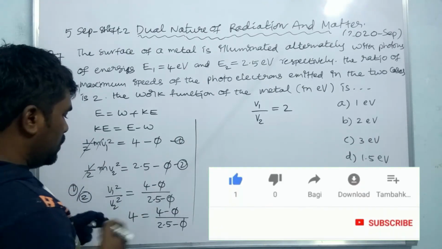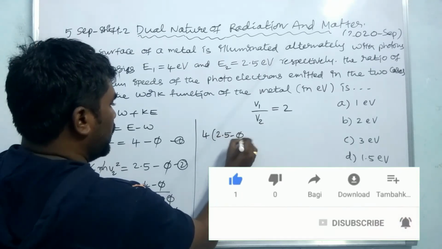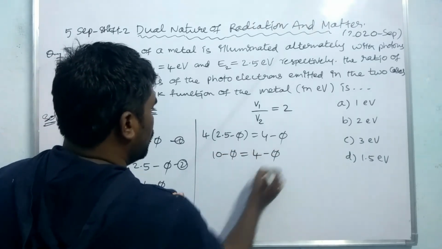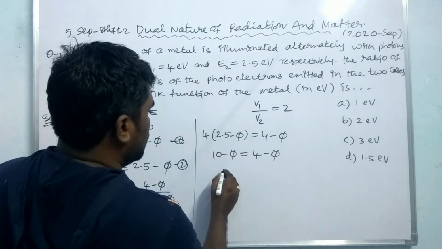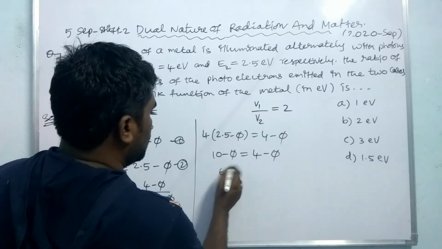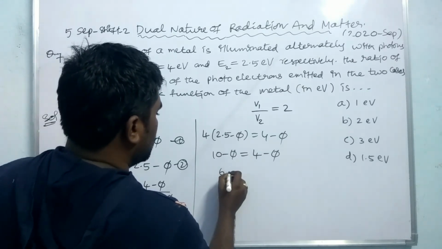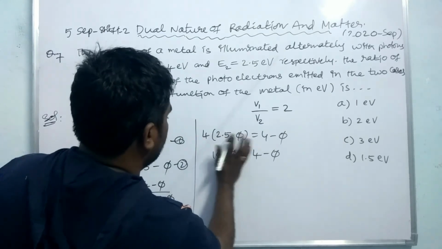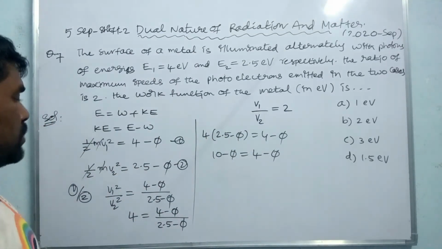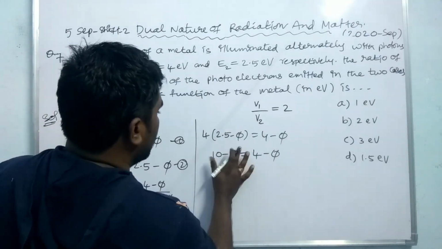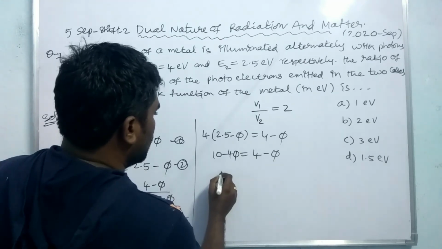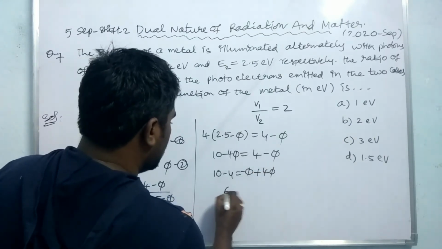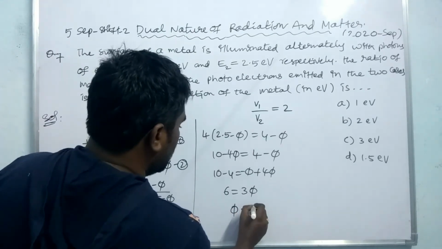Just we can do cross multiplication. 4 into (2.5 minus W) is equal to 4 minus W. 10 minus 4W is equal to 4 minus W. Then 6 is equal to 3W. W is equal to 6 by 3, which is 2.